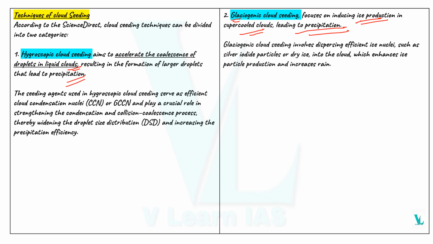The seeding agents used in these methods are like giant cloud condensation nuclei, or GCCN. They play a crucial role in strengthening the condensation and coalescence process, thereby widening the droplet size distribution and increasing the precipitation efficiency. So this is about the techniques of cloud seeding, that is, hygroscopic cloud seeding as well as glaciogenic cloud seeding.